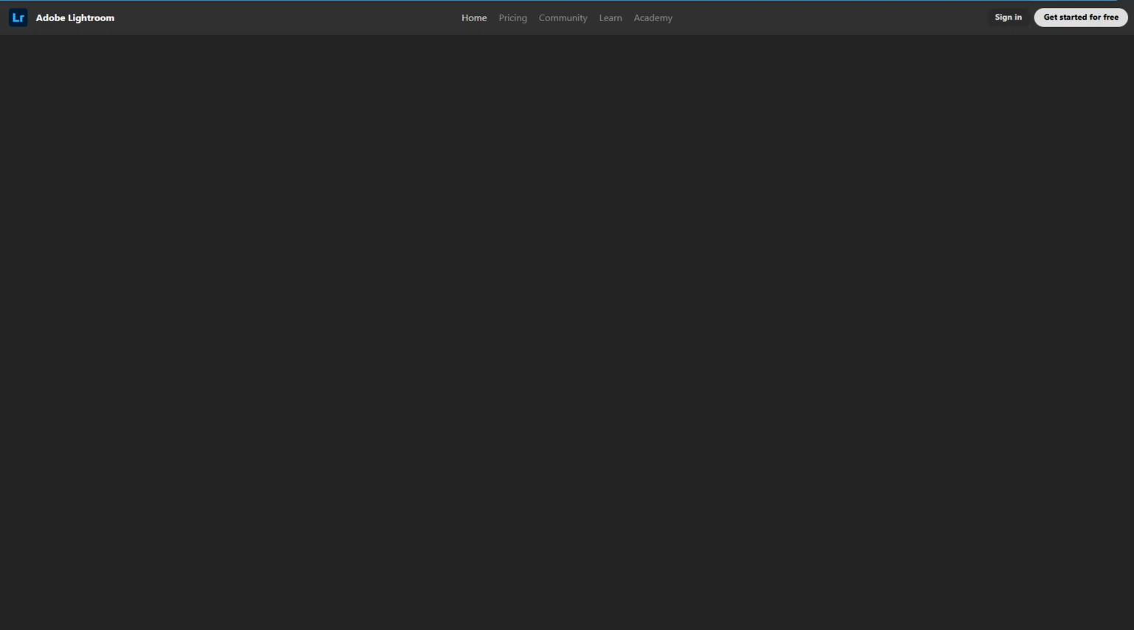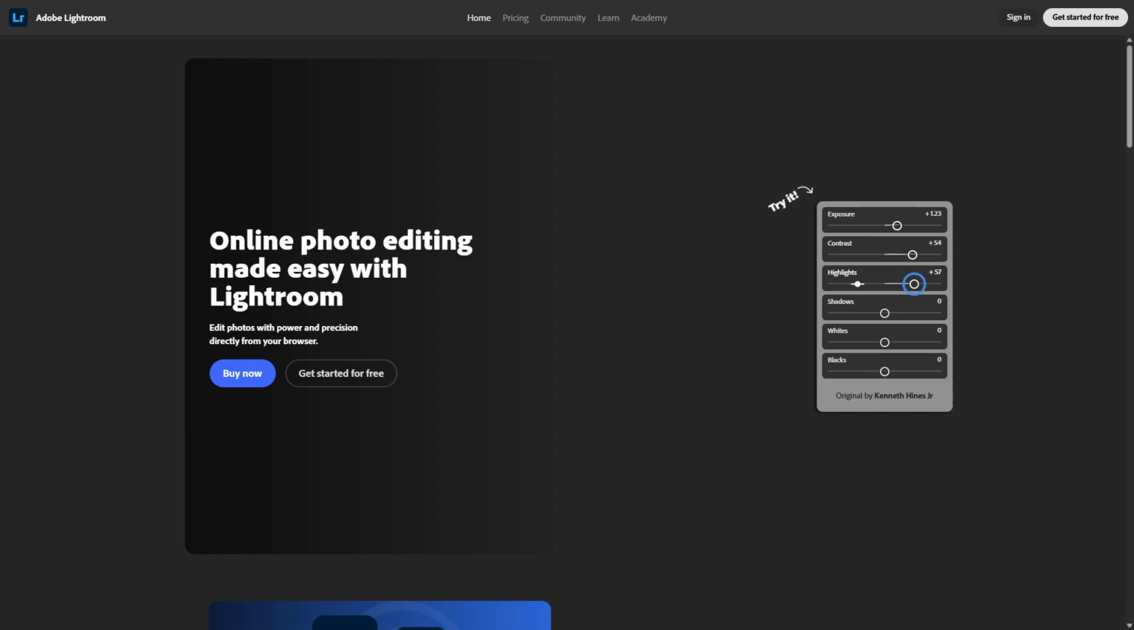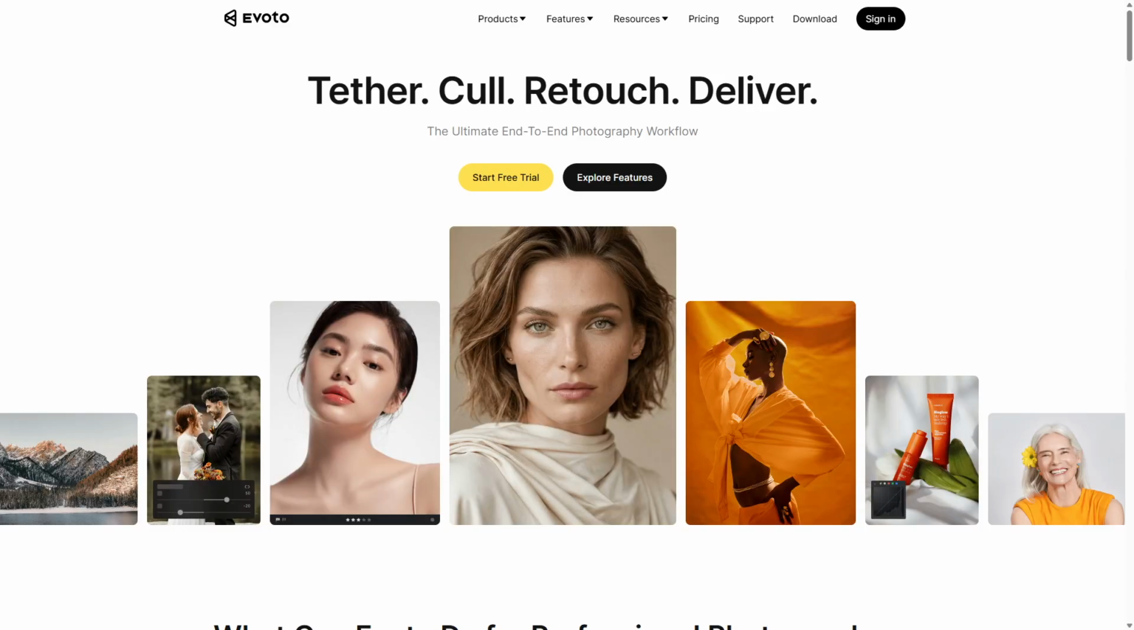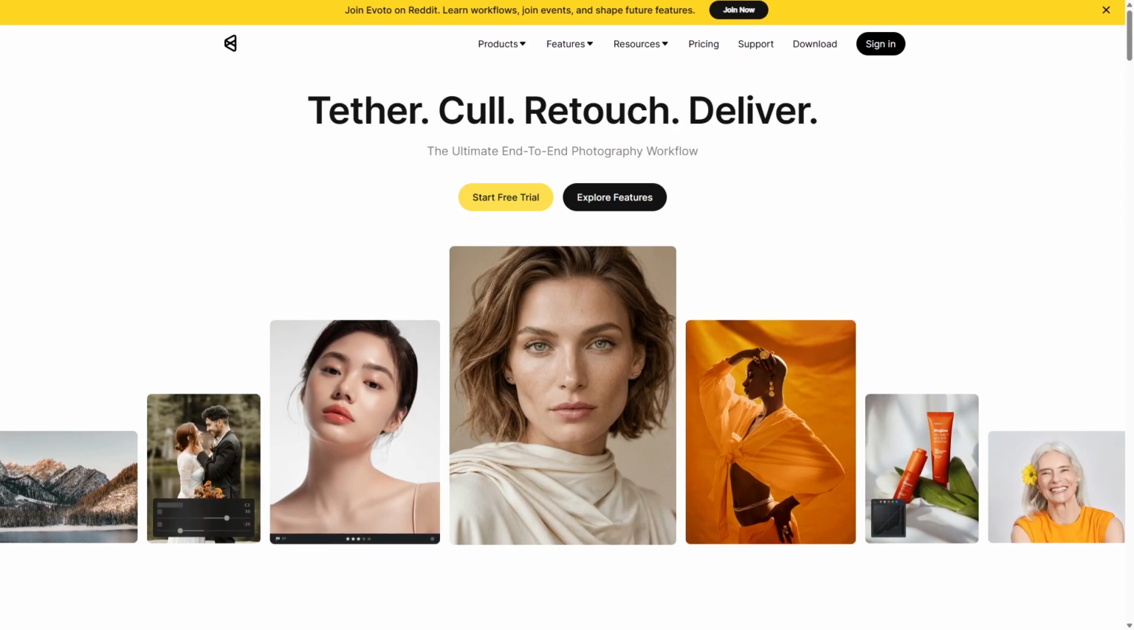Evoto AI focuses on AI-driven automatic enhancements, simplifying editing for speed and ease. Lightroom offers comprehensive manual adjustments and advanced features for precise control over every detail. Evoto AI is an AI-powered photo editor designed to automate complex editing tasks with minimal user input.